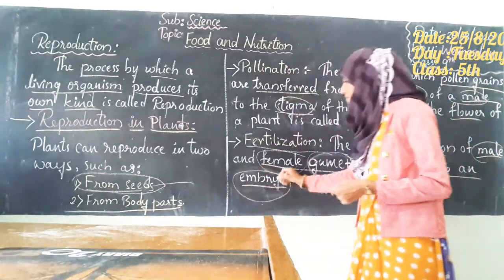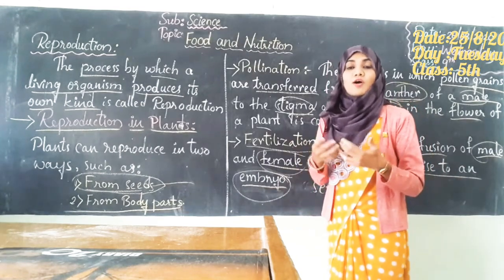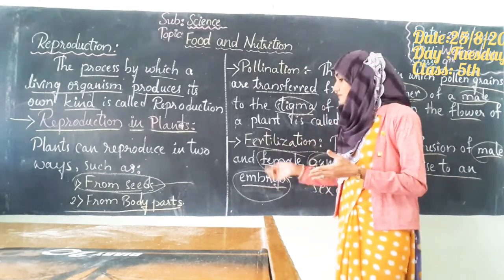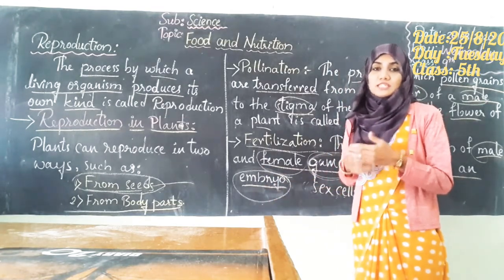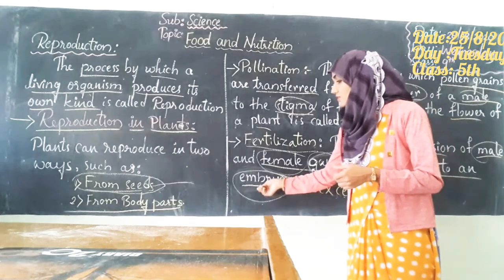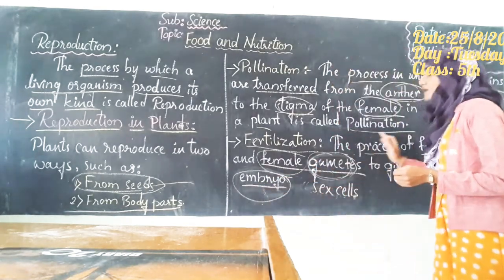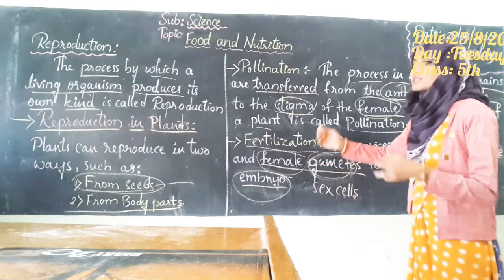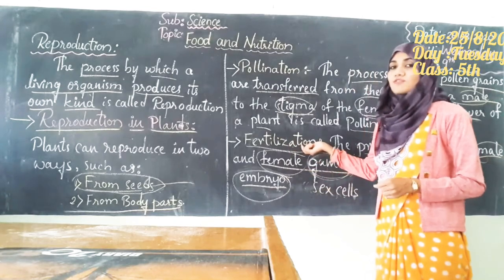So what is an embryo? After giving birth, that will be considered an organism or the child. But before it takes birth, it is still in the under-development stage. That stage is considered the embryo, students. So, got the point? When the male gametes and the female gametes mix with each other, they form an embryo. That process is called fertilization.